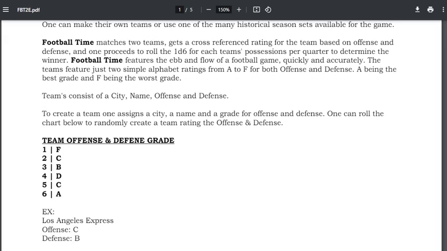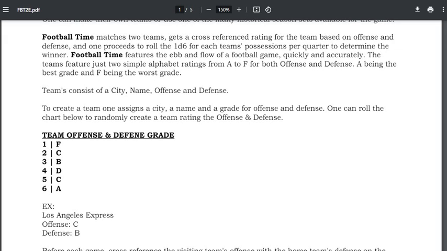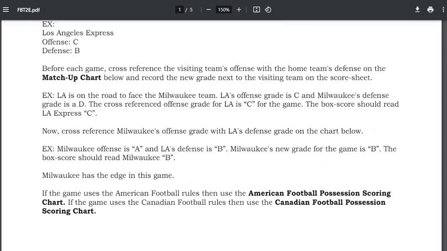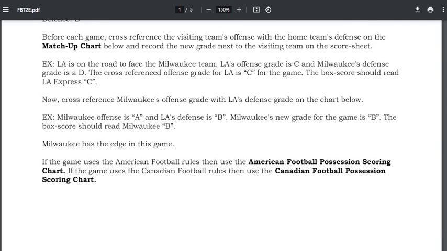So very simple to create teams randomly. Boom, boom. Our team now looks like this: Los Angeles Express, offense C, defense B. That's it. It's that simple. No more first quarter, second quarter, third quarter, overtime, because I just don't have all that data available to make historical teams for every season, at least not reliable data.